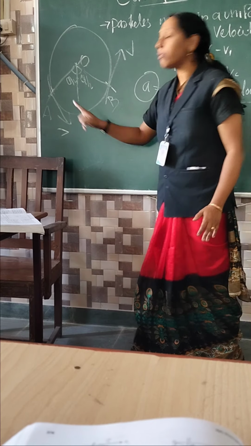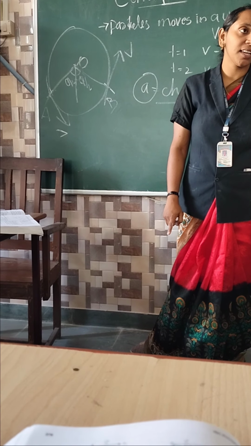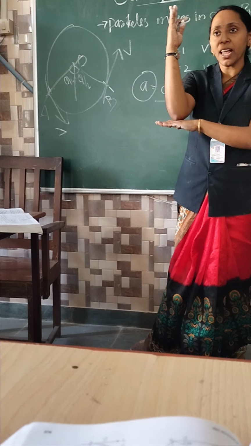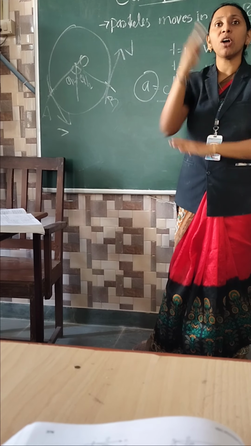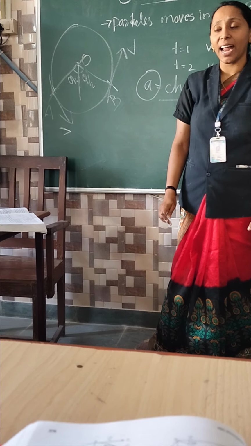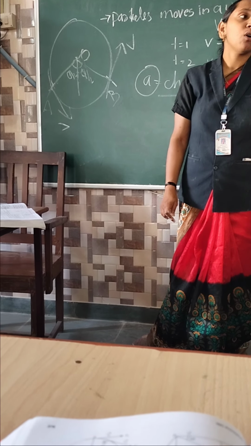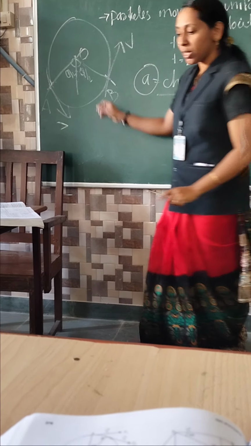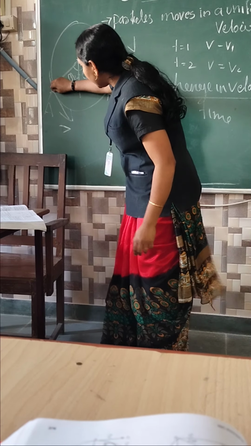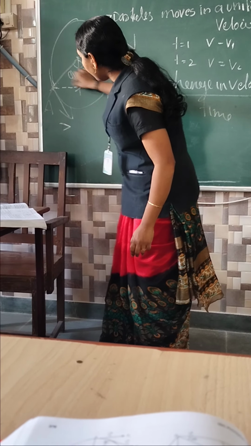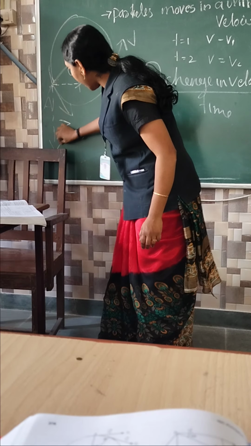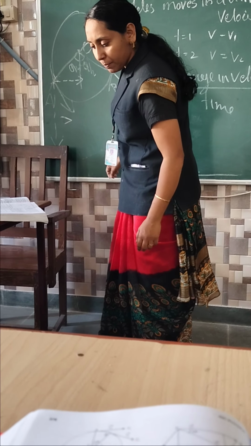This velocity of A is an inclined line. It is neither horizontal nor vertical. Velocity of A is an inclined line. Every inclined line has two components, horizontal and vertical. So A contains two components. This is the horizontal component. This is the vertical component. So this angle is theta also.